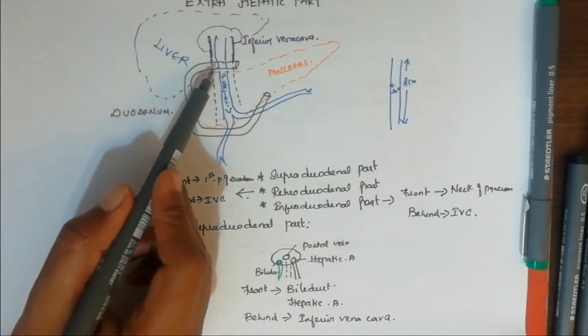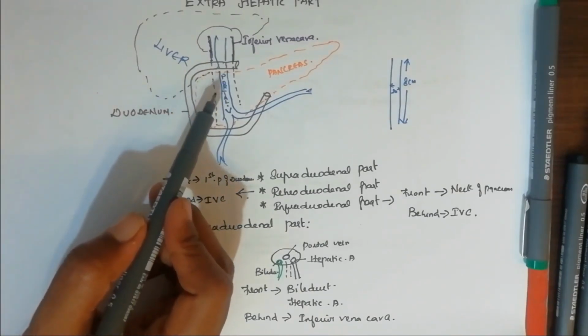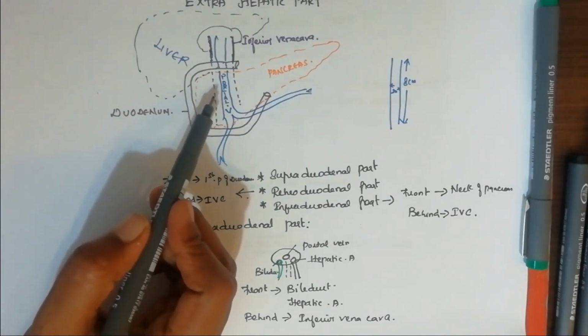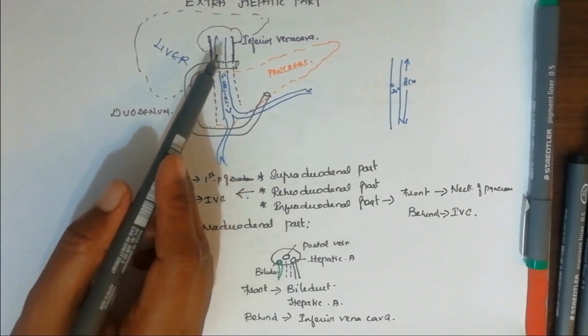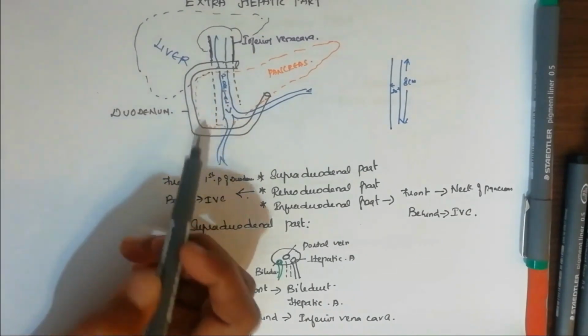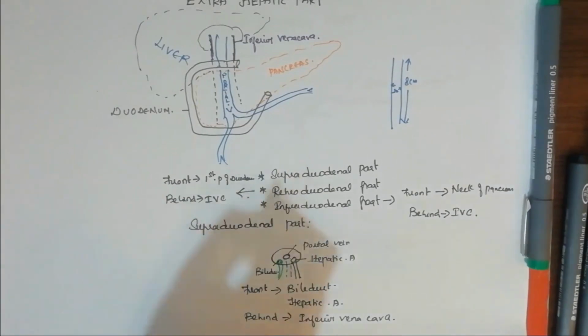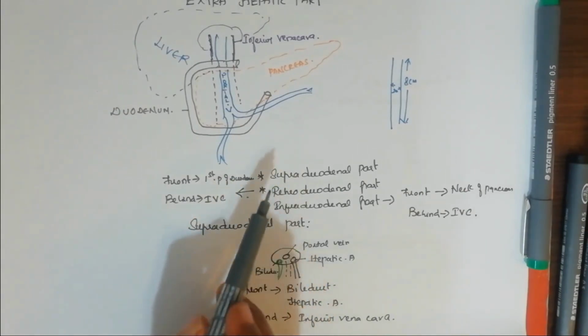Now we will move on to the retroduodenal part, that is the second part, which is present behind the first part of the duodenum. So why are we calling it the retroduodenal part? Because it is present behind the duodenum. Obviously in front it is related to the first part of duodenum, and behind, as I said before, all 3 parts are related to the inferior vena cava. So that's all about the retroduodenal part. In front, the first part of duodenum; behind, the IVC, that is inferior vena cava.